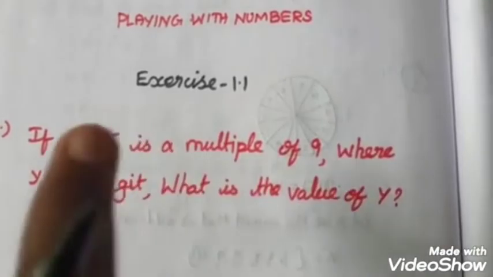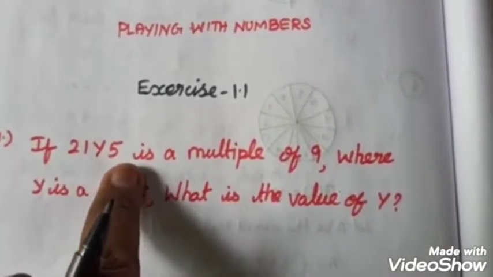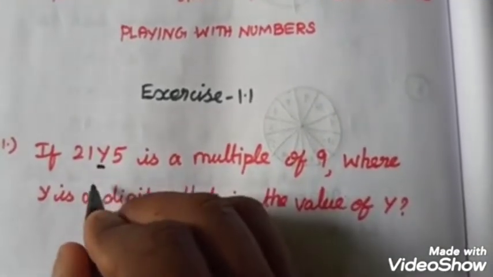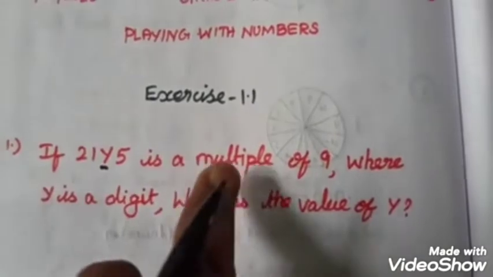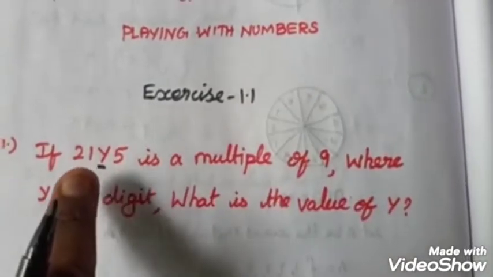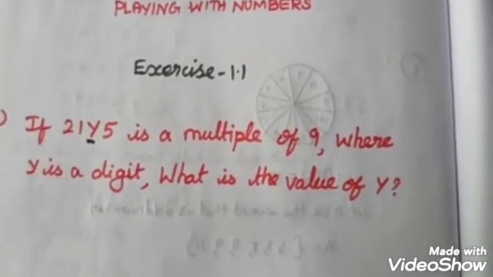So here a 4-digit number is given, and in this 4-digit number the tens place is missing. It is given as the letter y. By using the divisibility rule of 9, we have to find out the value of the letter y. So now we move on to the solution.